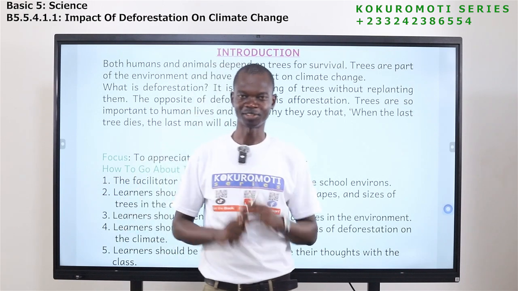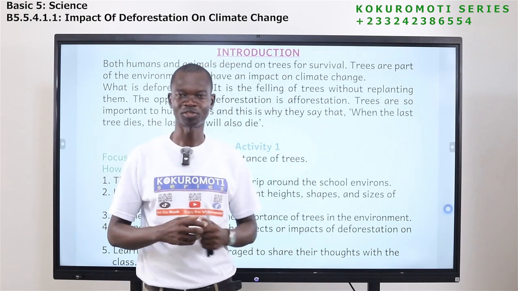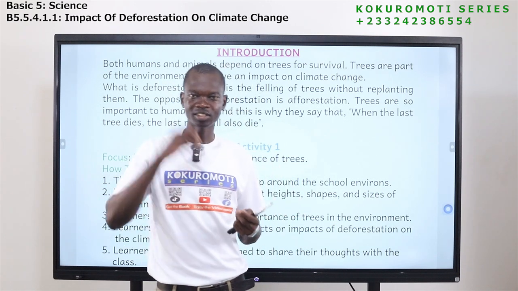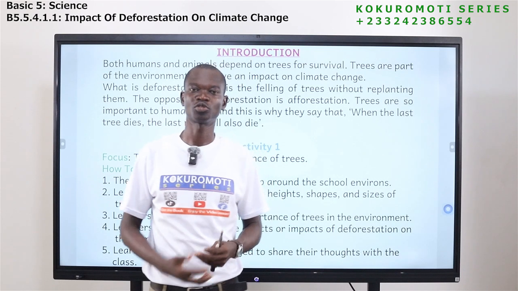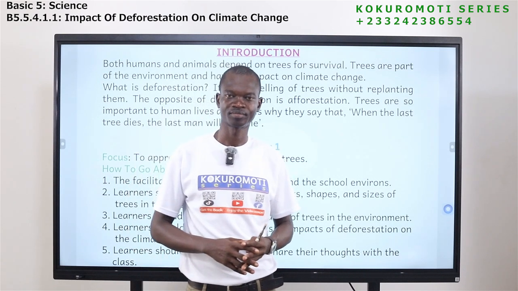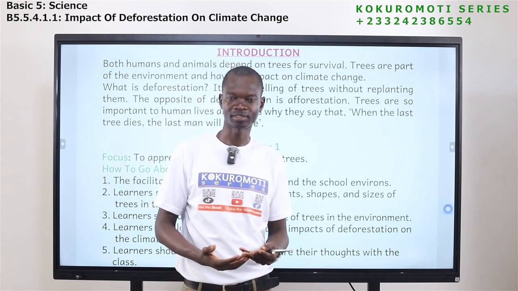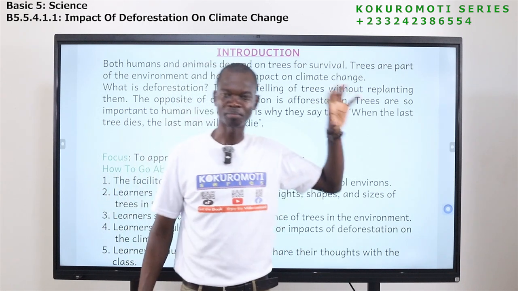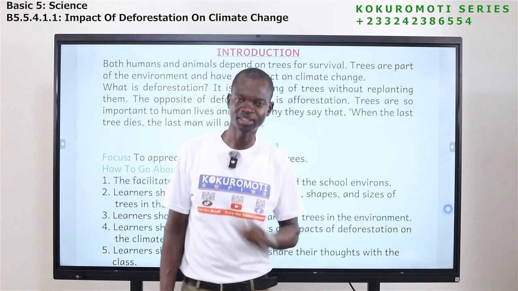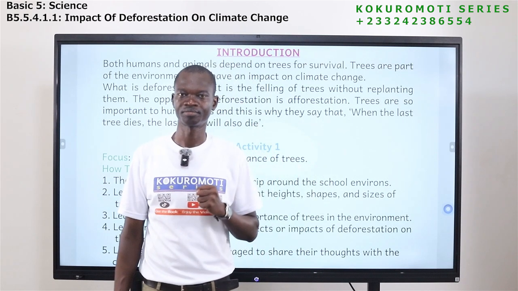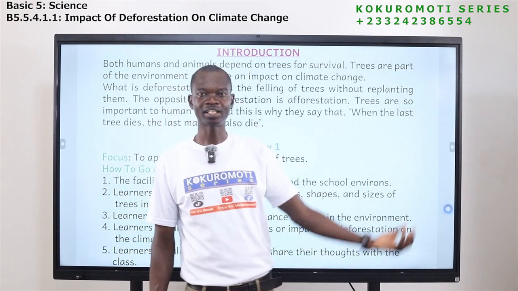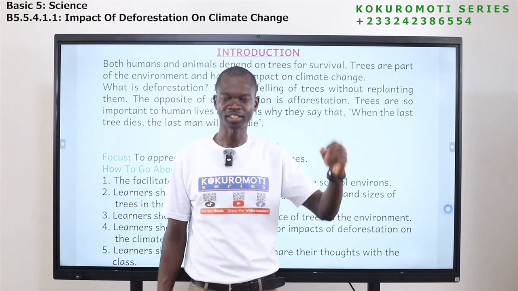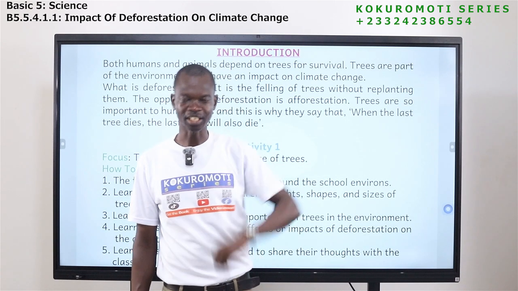Why? Let me tell you. We breathe in air, and the oxygen in the air is used by the body. So we breathe in oxygen and breathe out carbon dioxide. Where do we get the oxygen? We get it from plants, from trees, from the vegetation. The plants release oxygen into the atmosphere, and human beings breathe in the oxygen.